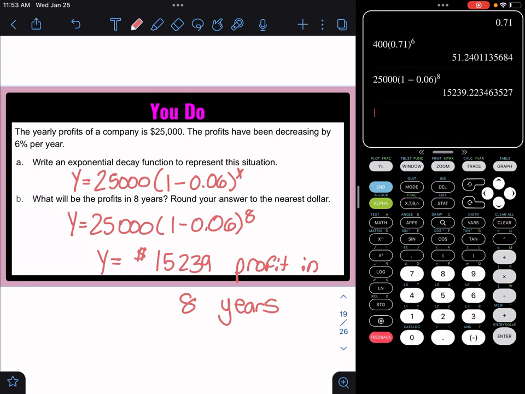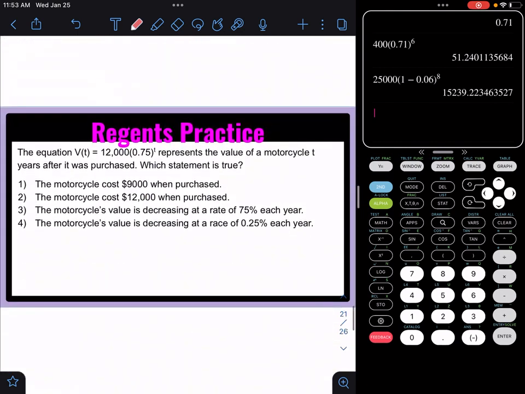Alrighty. Now let's look at a few regions problems. It says, the equation v of t equals this represents the value of a motorcycle t years after it was purchased. Which statement is true? Okay, this is the amount when purchased, 12,000 when purchased. It wasn't 9,000 when purchased, but it could be 12,000 when purchased.